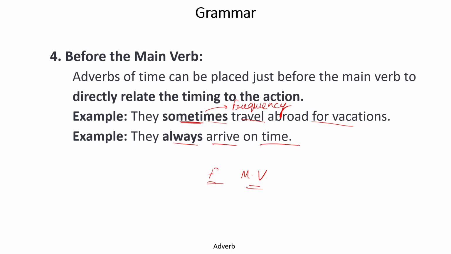They always arrive on time. So here always is a frequency adverb, and arrive is a verb. Always means every time. So whenever there is a frequency adverb, though the word looks like time, it is actually a frequency adverb. They come before the main verb in a sentence.